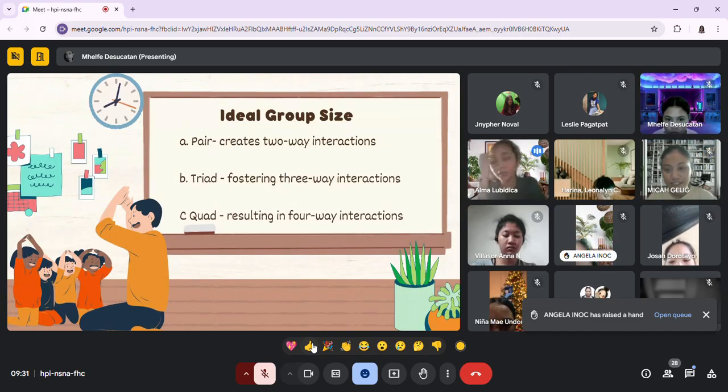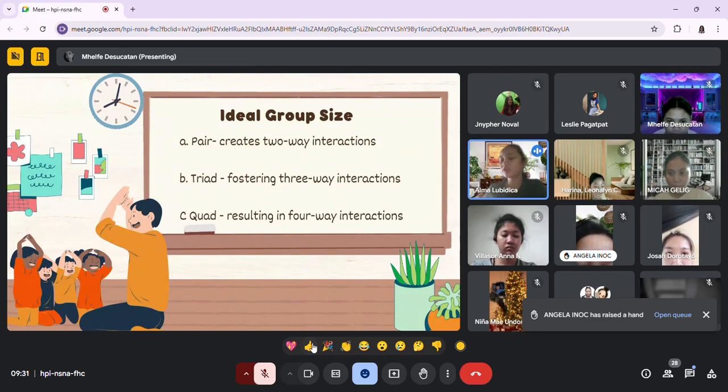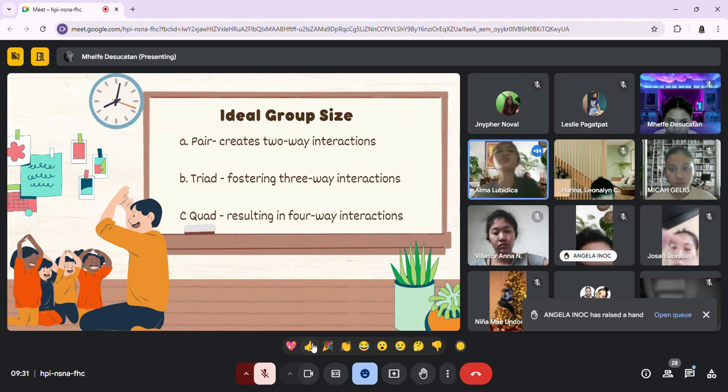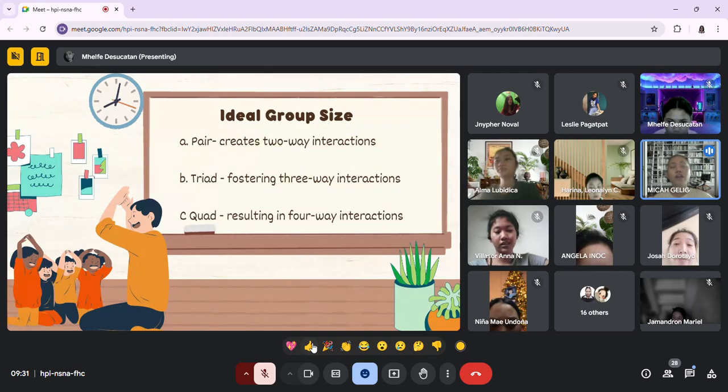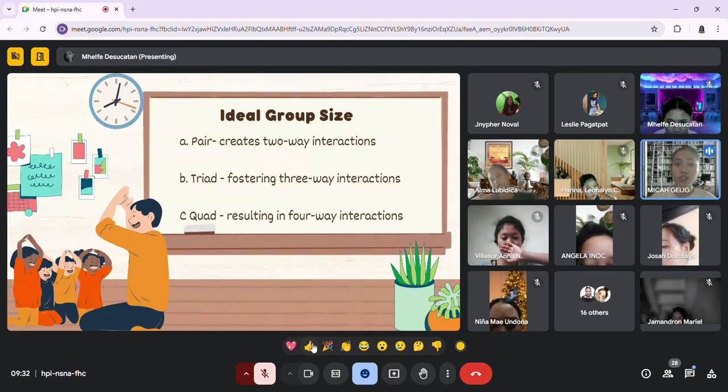Yes. Okay, so quad results in four-way interaction. It is a group of four individuals and can also be an ideal size in various situations or scenarios in a group. That's all. Thank you. All right, thank you for that one. So quad, in this type of group, one child works with three other children, resulting in four-way interactions.